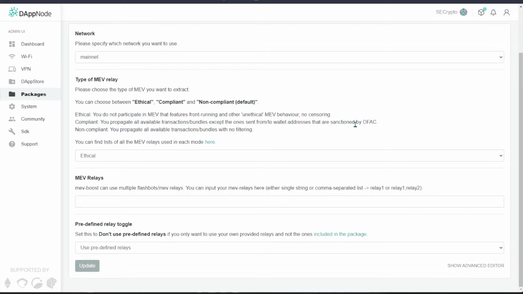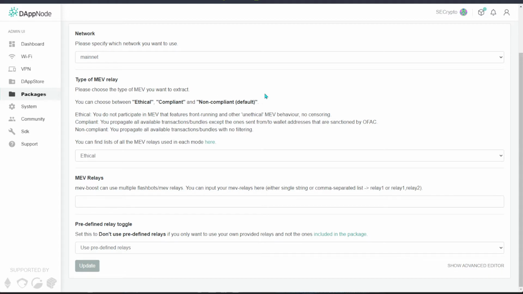Basically, if a transaction falls under this sanction, it will not be released, and you are not going to relay it. For non-compliant, you will propagate all available transactions, basically no filtering. So this is the true definition of decentralization. Sorry, the ethical option is basically not running unethical MEV behavior. For true decentralization, I would recommend people choose non-compliant.